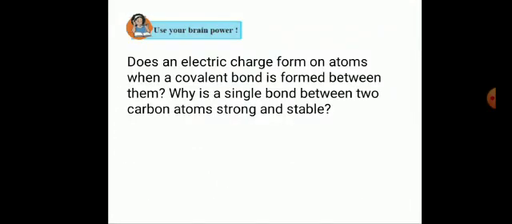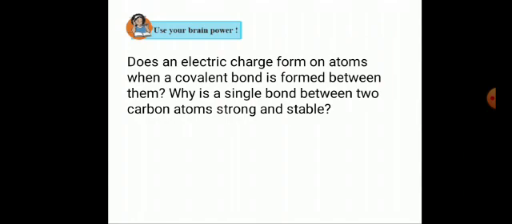Does an electric charge form on atoms when a covalent bond is formed between them? No, there is no electric charge on atoms when a covalent bond is formed between them. Why is a single bond between two carbon atoms strong and stable? A carbon-carbon single bond is a covalent bond formed by mutual sharing of two electrons, one from each of the two atoms. As the electron pair is shared amongst the two atoms, the carbon-carbon single bond is strong and stable. The covalent bonds are always strong and stable as they are formed by mutual sharing of two electrons, one from each of the two atoms.